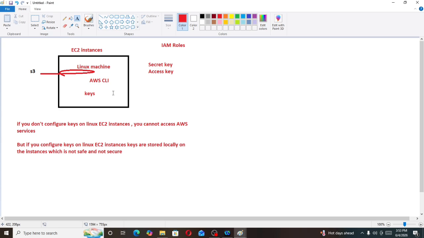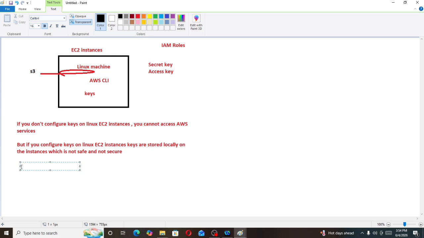So to overcome this problem, we are using IAM roles. That's why IAM roles is a very powerful topic in AWS. Now, what are IAM roles? It is temporary access without credentials. If an interviewer asks you what IAM roles are, we can say that it is temporary access without credentials.